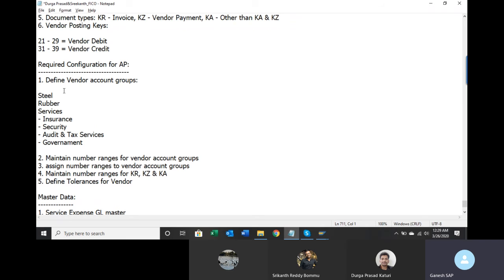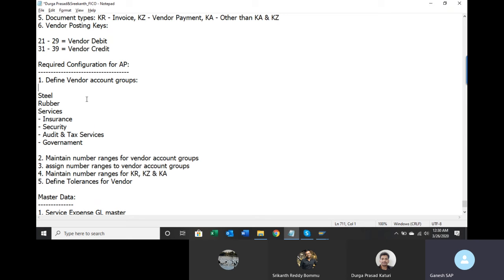Broadly, your customer or client will give you this list of groups. They will review it, delete anything they want or add more, and give it to you. Once you receive that list, you put it into the system. But in our case, we will assume there are two broad classifications: raw material vendor and service vendor.